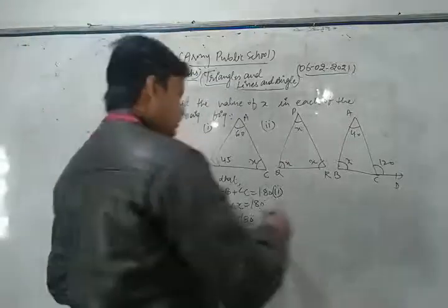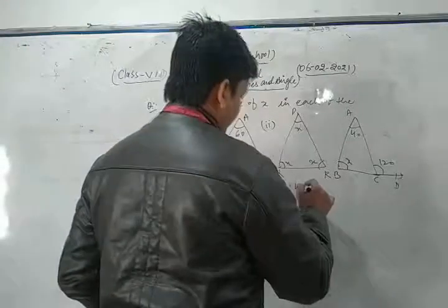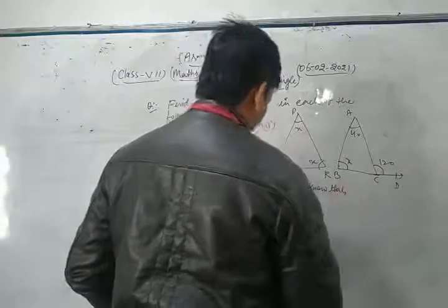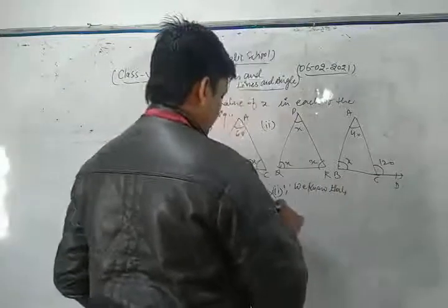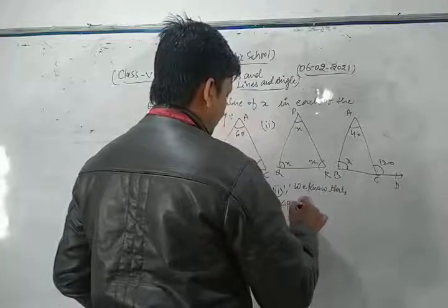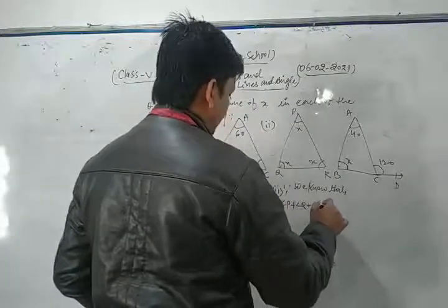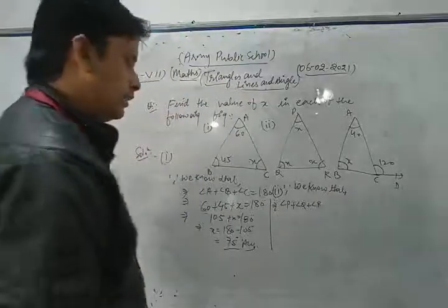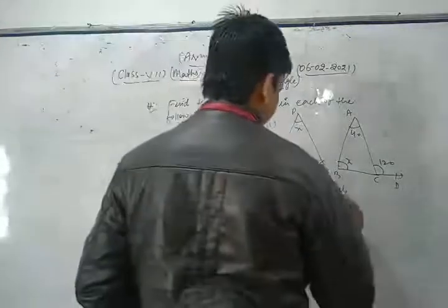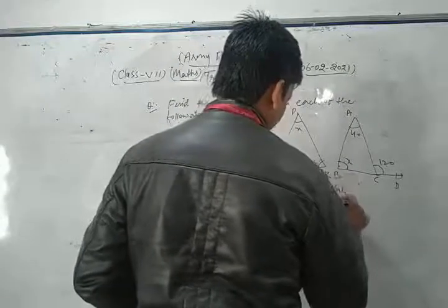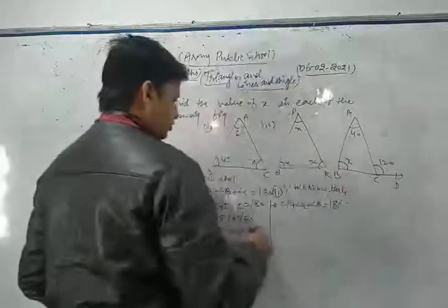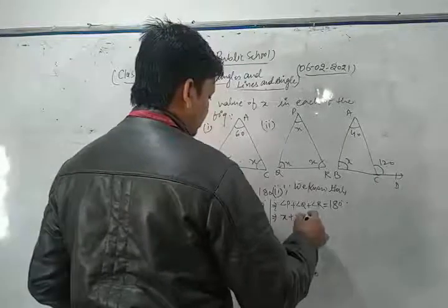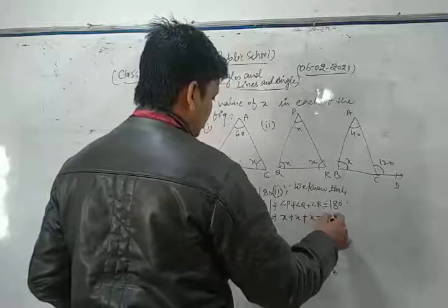Since we know that angle P plus angle Q plus angle R is equal to 180 degrees. Now we put the values of angles P, Q and R: x plus x plus x is equal to 180.